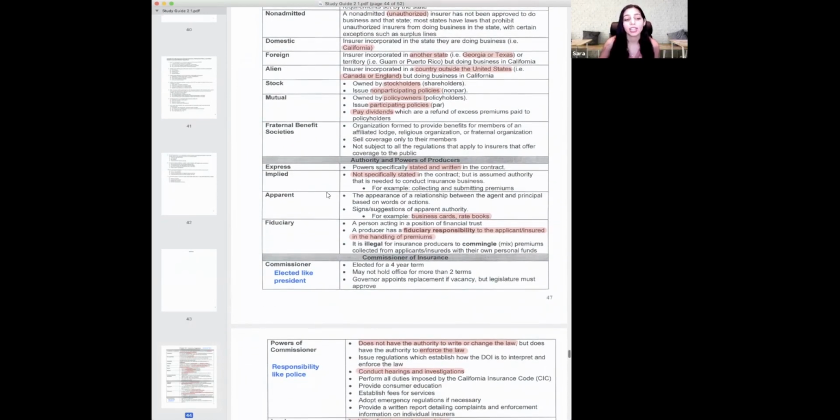A Fraternal Benefit Society is a group that is not a work group, so they get a different type of plan. It's like a religious organization or a fraternal organization, and it's just coverage for their members.